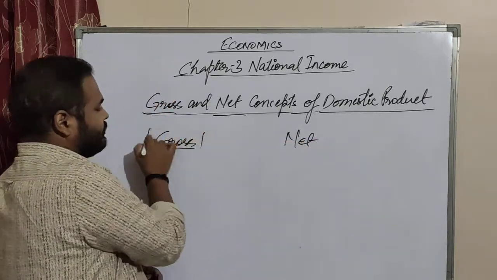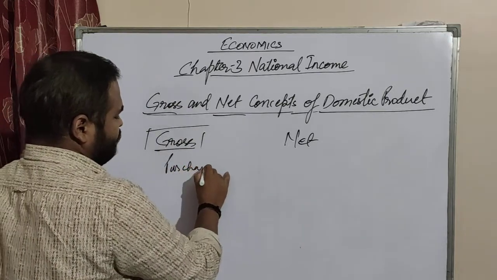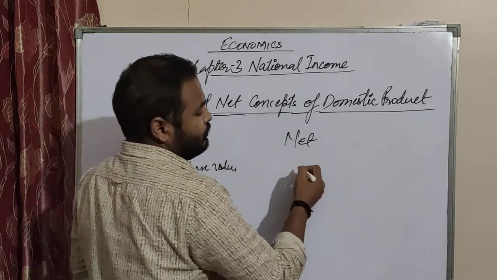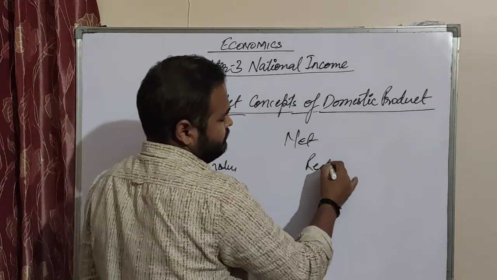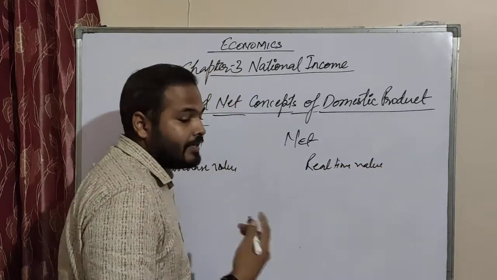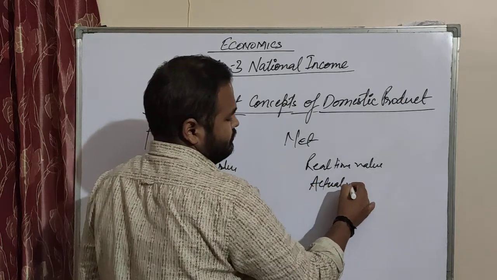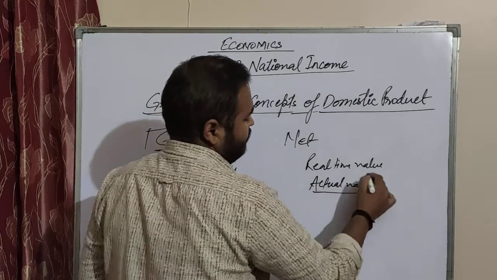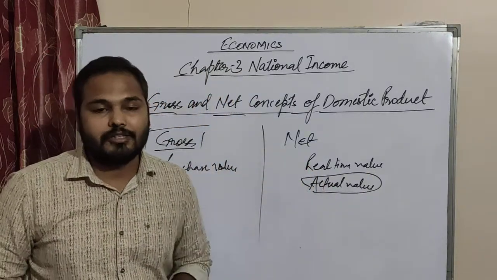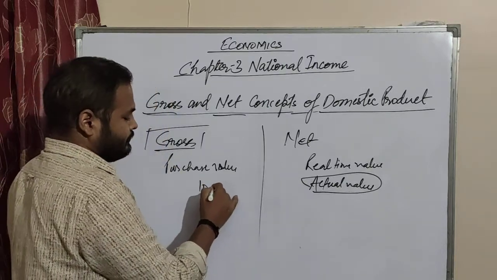So, for example, we can say gross is the purchasing value, or purchase value. Net value, we can say, is the real time value, or we can say the actual value. So what is the actual value? Now see how you can differentiate these things. Suppose you purchase a mobile for 10,000.